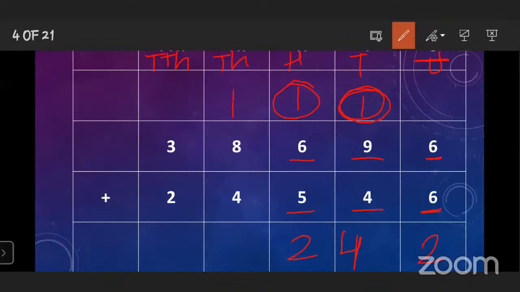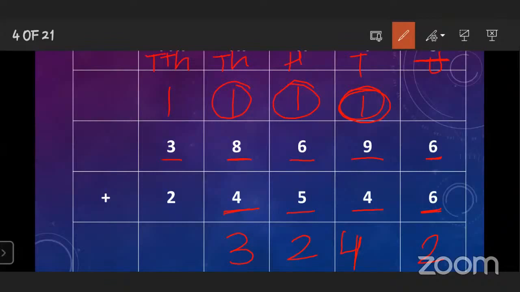Carry. Okay. After that, come to the 1000 place. Here, 4 and 8 are given. So here also we have to do the same. 8 plus 4 is equal to 12. 12 plus 1, the carry over, is equal to 13. From 13, you have to write 3 down and carry 1 over. After that, come to the 10,000 place.